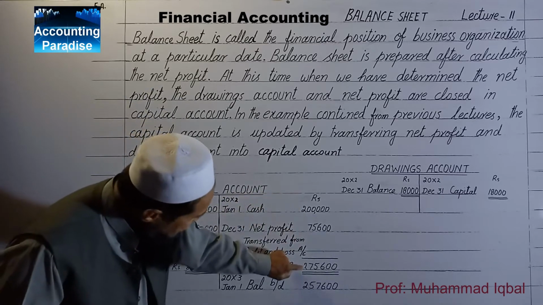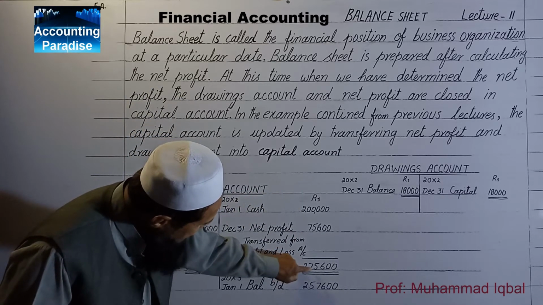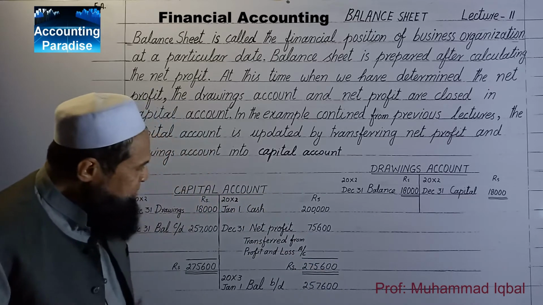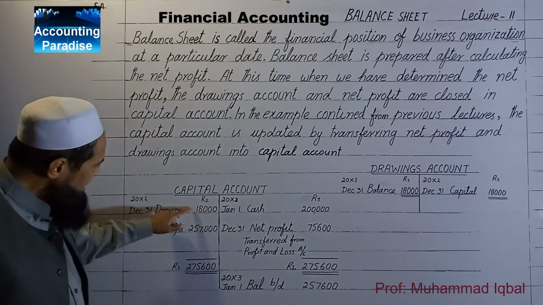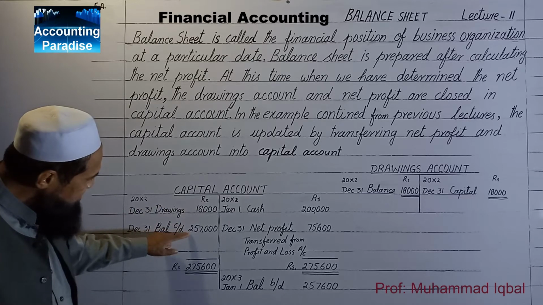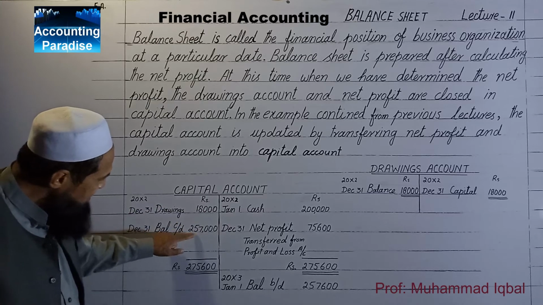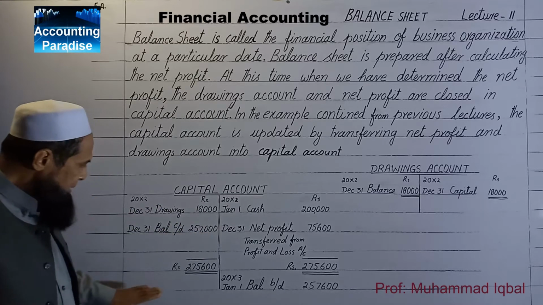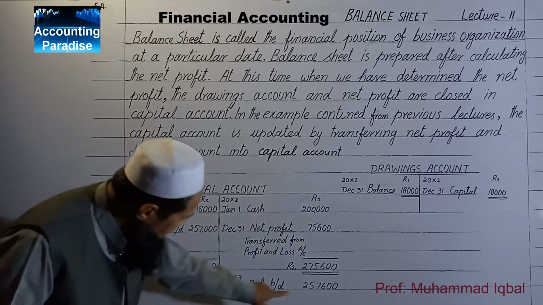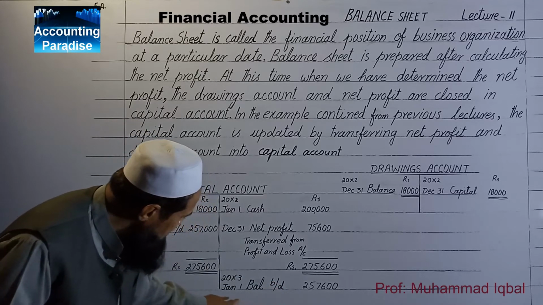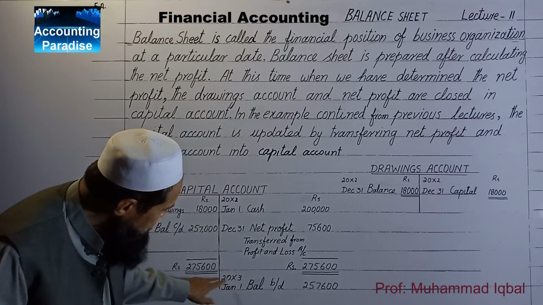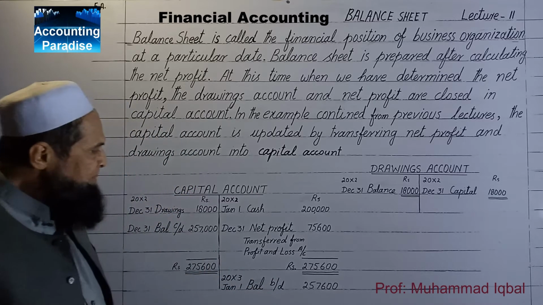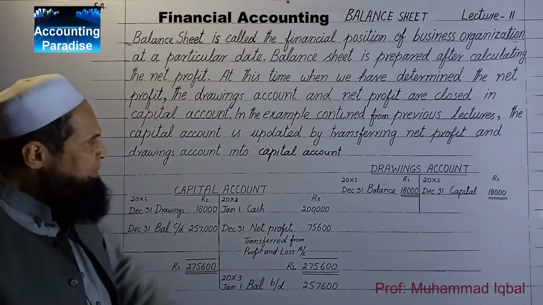When we add it to it, it becomes 2,75,600. When we deducted 18,000 from it, it comes to 2,57,600. This balance is transferred to next period, January 2003. It will be transferred to next period.